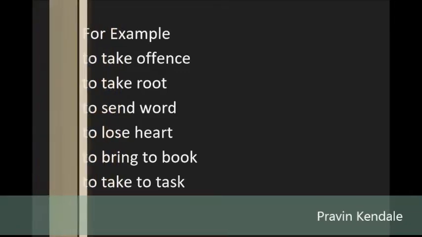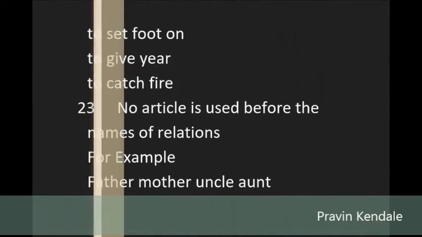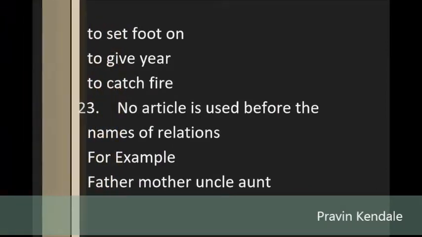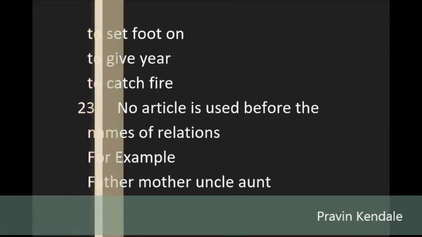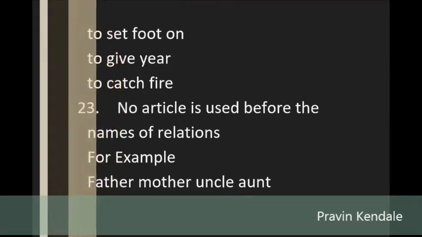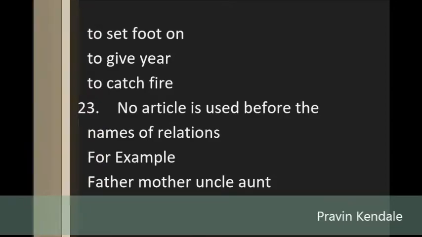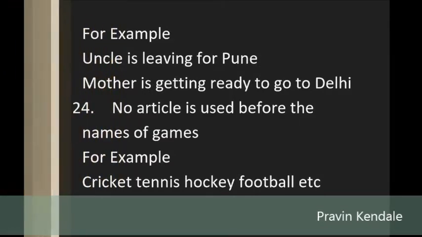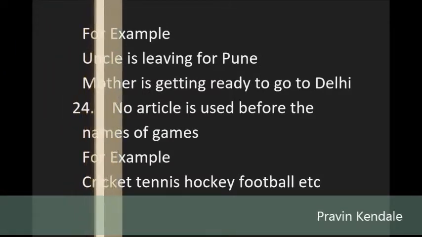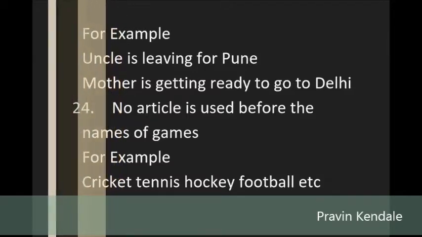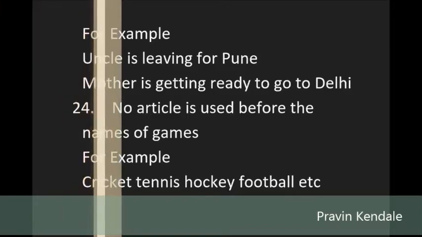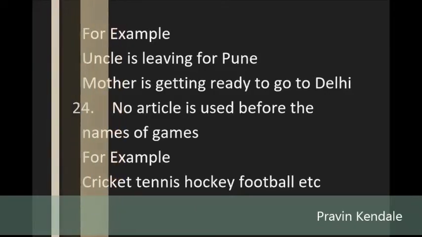23. No article is used before the names of relations. For example, father, mother, uncle, aunt. For example, uncle is leaving for Europe. Mother is getting ready to go to Delhi. 24. No article is used before the names of games. For example, cricket, tennis, hockey, football, etc. 25. No article is used before the names of 5 senses. For example, see, smell, hear, touch, taste.